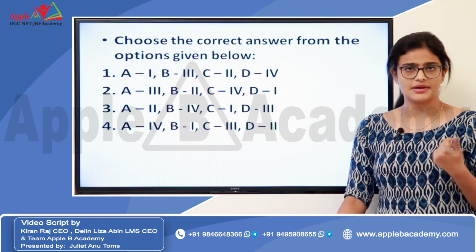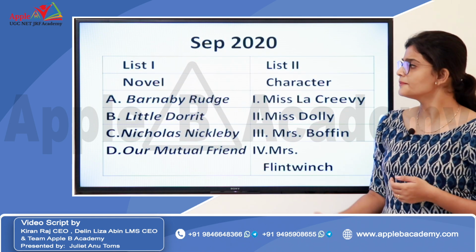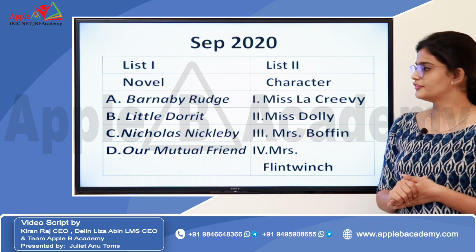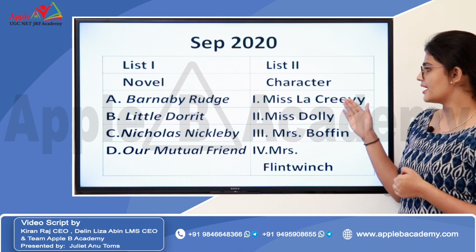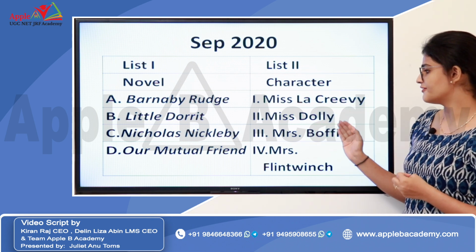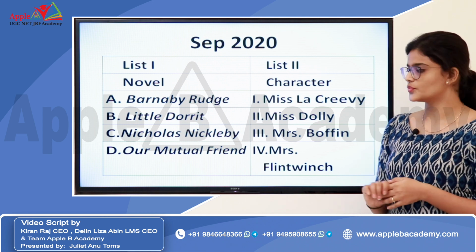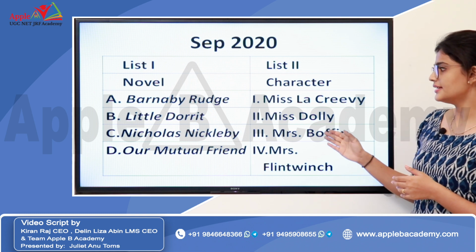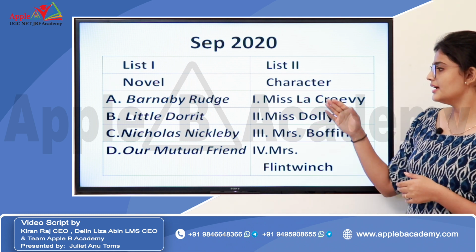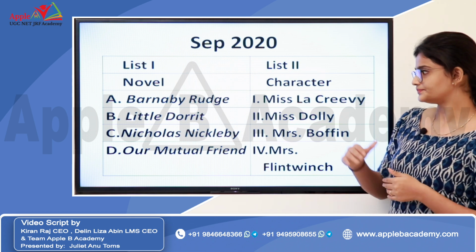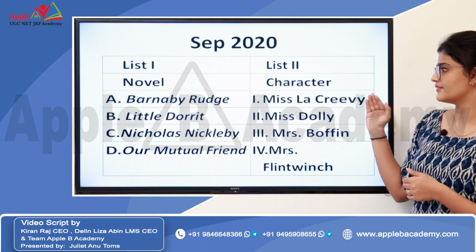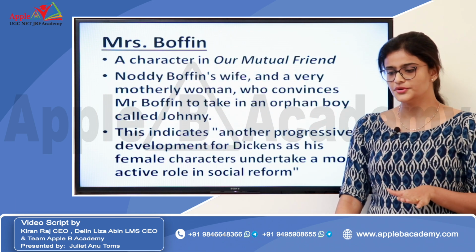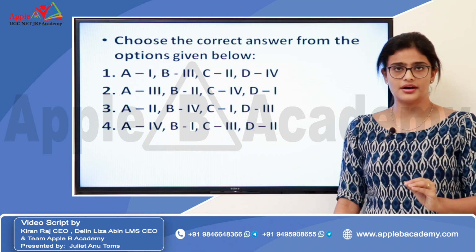Then you have to match the options. Let's look back at the question. Barnaby Rudge, Little Dorrit, Nicholas Nickleby and Our Mutual Friend. And we have these characters: Mrs. La Creevy, Miss Dolly, Mrs. Boffin and Mrs. Flintwinch. We know Mrs. Flintwinch is a character in Little Dorrit, Mrs. Boffin is a character in Our Mutual Friend, Miss Dolly is a character in Barnaby Rudge, and Mrs. La Creevy is a character of Nicholas Nickleby. So that is the way. You should learn the characters.